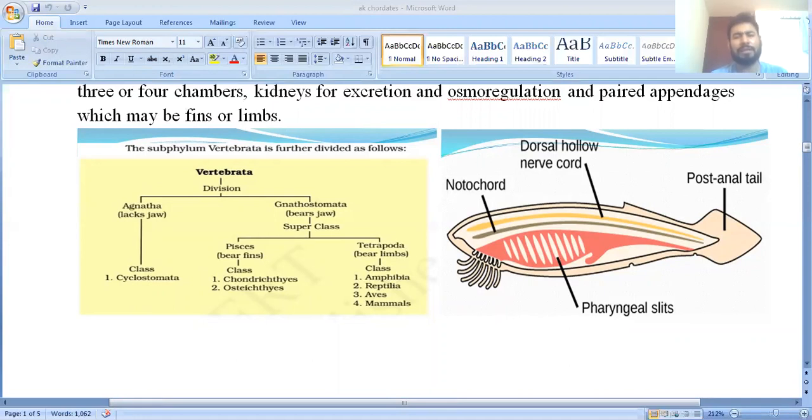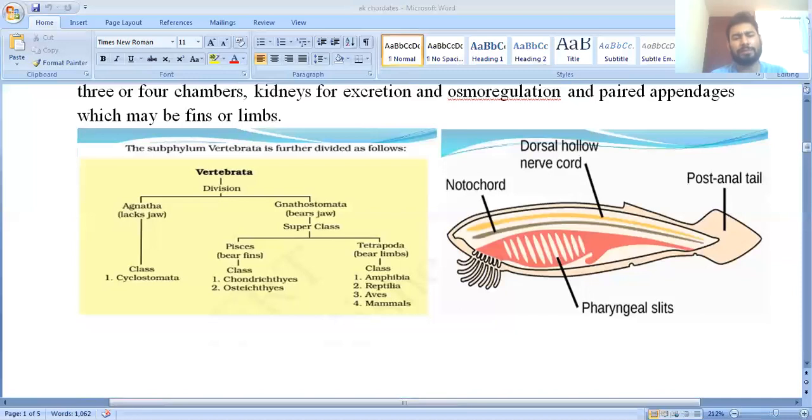Pisces: the study of fishes is known as ichthyology, and the culture of fishes is known as pisciculture. These Pisces bear fins, and they have two different classes: Chondrichthyes and Osteichthyes. Chondrichthyes are also known as cartilaginous fishes, and Osteichthyes as bony fishes.